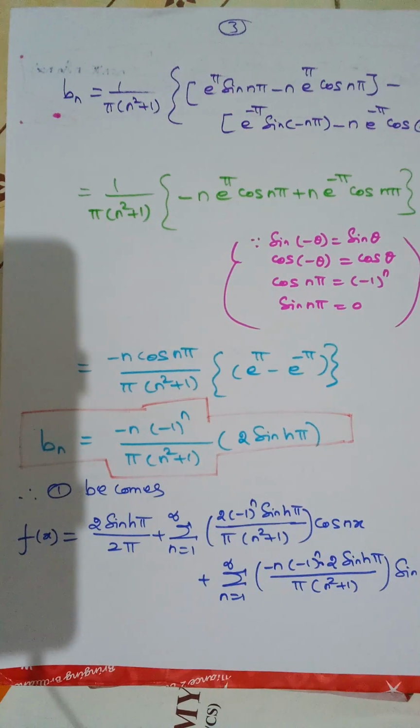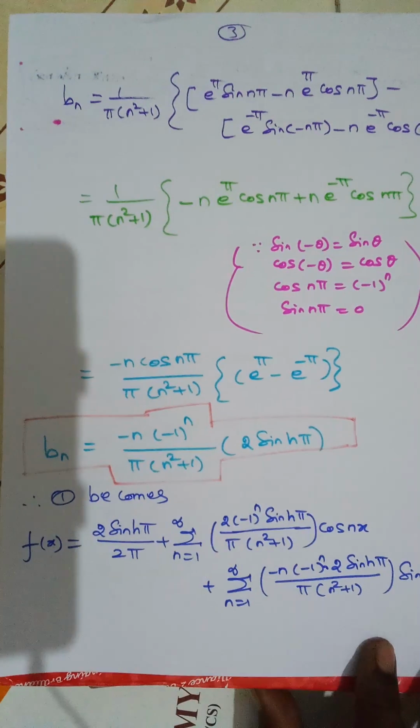Just substitute the upper limit first, then the lower limit, isn't it? Okay, so 1 by pi (n square plus 1) of minus n e power pi cos n pi plus n into e power minus pi cos n pi. So here I can apply these following four formulas, isn't it? So according to the four, I can get only the two terms. Now minus n cos n pi divided by pi into (n square plus 1), e power pi minus e power minus pi. Already we know the formula for e power pi minus e power minus pi, that is 2 into sin h pi. And cos n pi replaced by minus 1 whole power n. So this is the answer for bn.